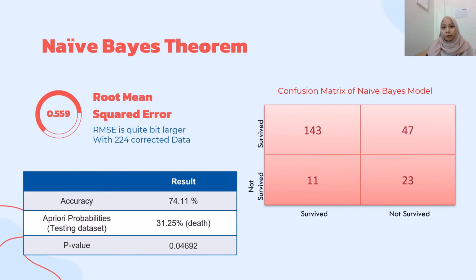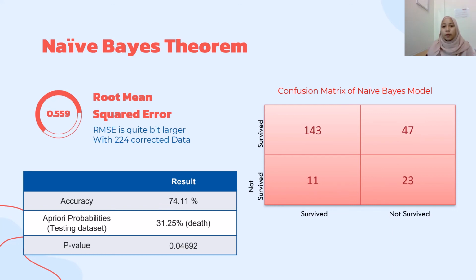Lastly, Bayes' theorem is used to test the model. Naive Bayes is a classification technique that assumes independence among the predictors. By using this model, the root mean square error to predict the probability of heart failure death is 55.9%, which means the spread of residuals is quite high. Besides, the likelihood of death in the testing dataset, if all variables are equally likely to occur, is 31.25%, which is lower than the average of the training dataset, which is 34.67%.